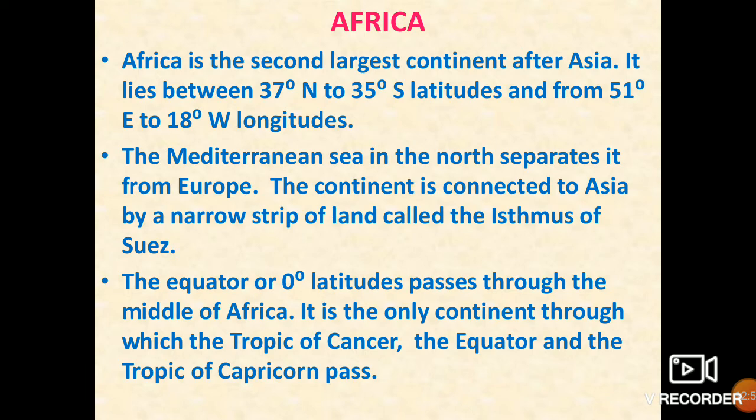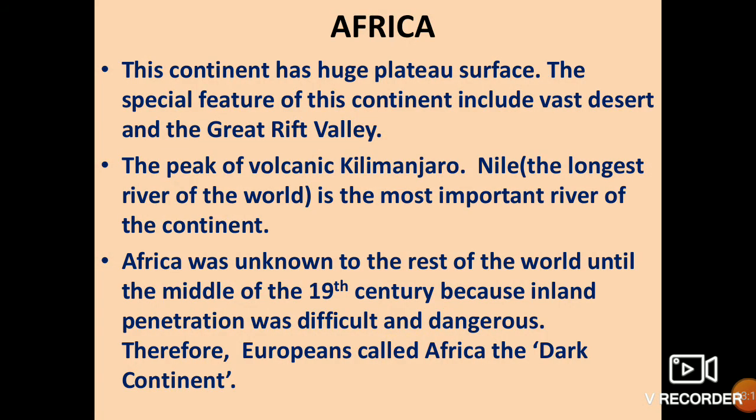The equator or 0 degree latitude passes through the middle of Africa. It is the only continent through which the Tropic of Cancer, Equator, and Tropic of Capricorn pass. So it is the only continent where all the three are passing. I have shown you the figure in this video only.